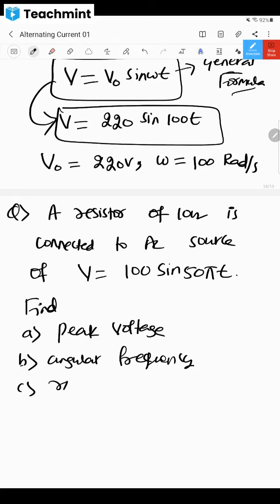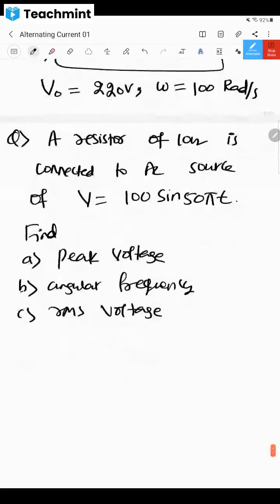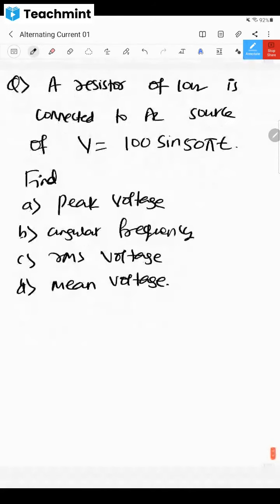Third one, RMS voltage. We're not talking about current and all. All calculation we'll do at a later stage. Then mean voltage. Look at this. Try to represent this situation.